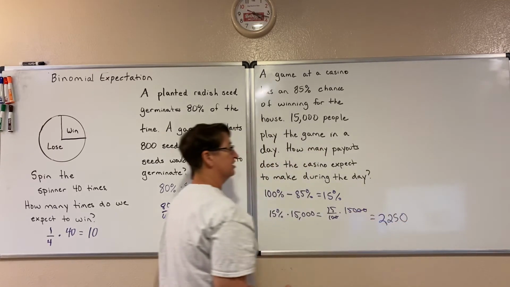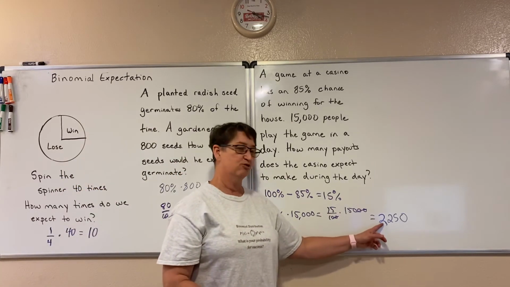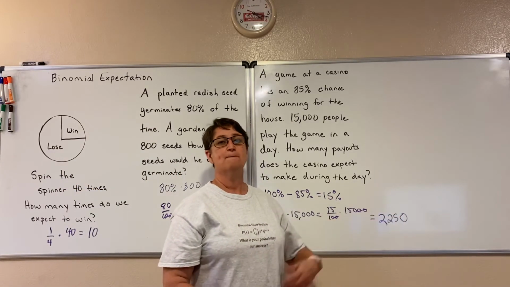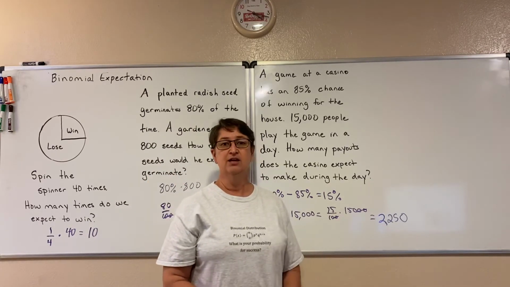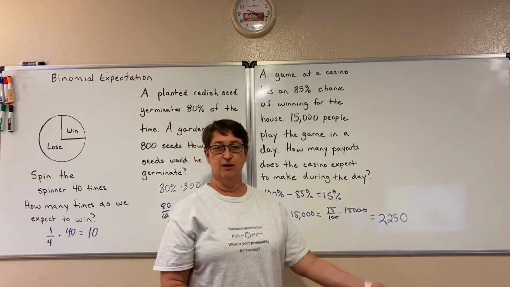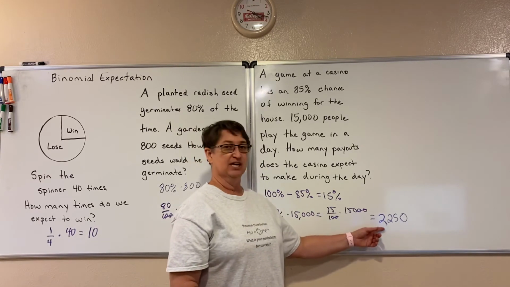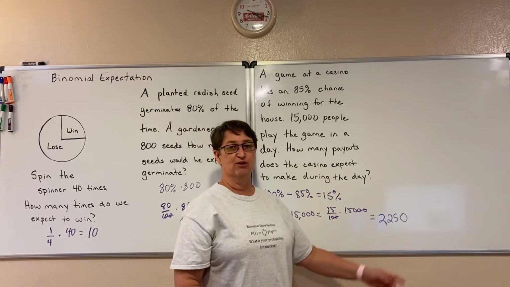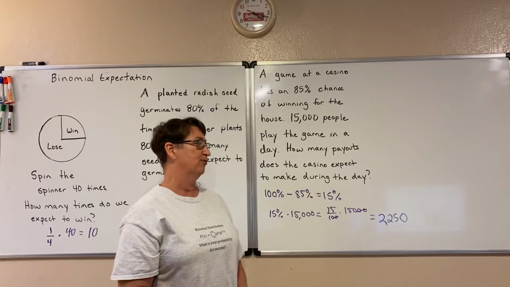So that means that the casino expects to pay 2,250 payouts during the day. Now, they may not get exactly that every day. Sometimes that may be less, sometimes that may be more, but on average, they would expect to pay out 2,250 times. So they can start to make plans around that.